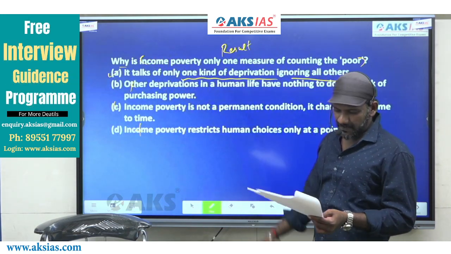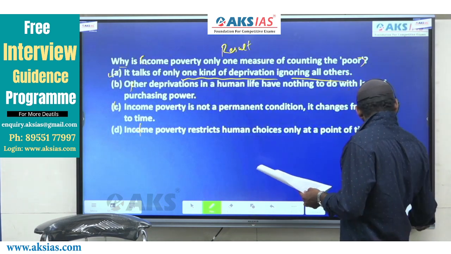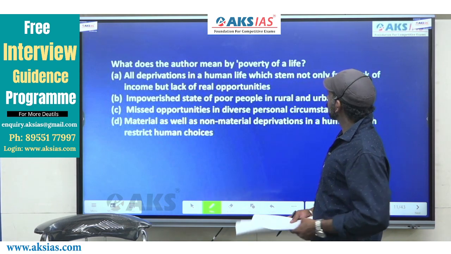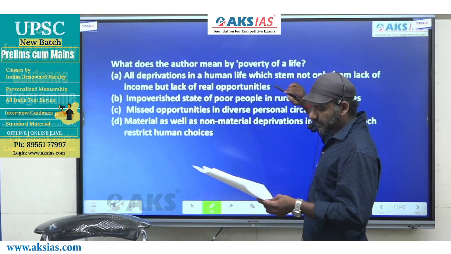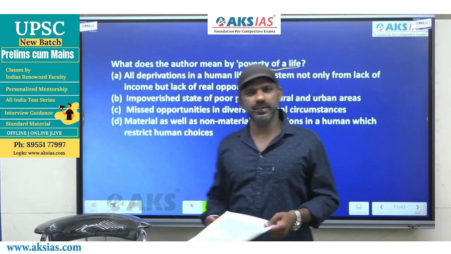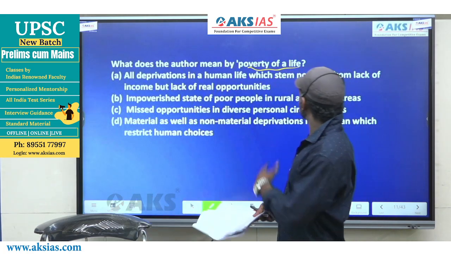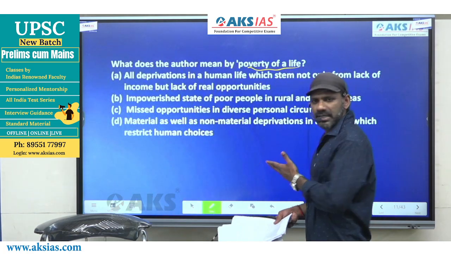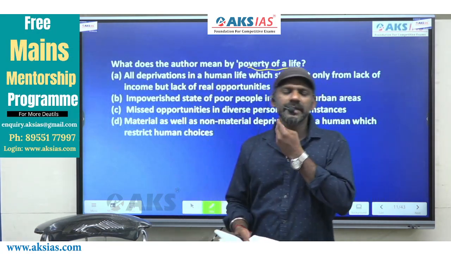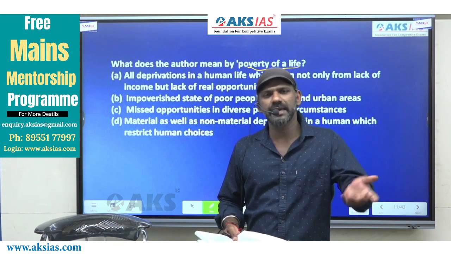Fine. The next one. What does the author mean by poverty of a life? Now, this is like a contextual vocabulary question. Instead of a word, a phrase or a term is given here, poverty of a life. A contextual vocabulary question usually works this way.